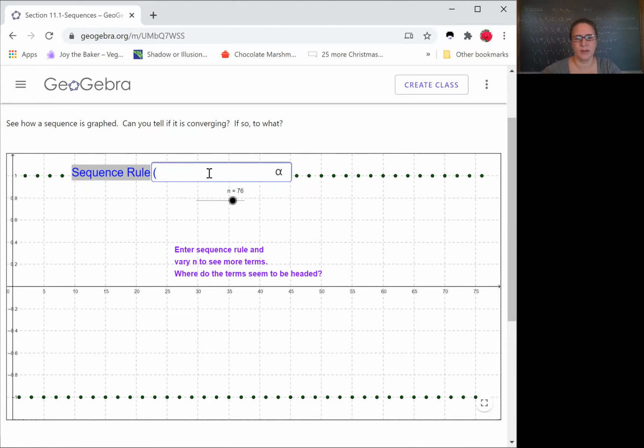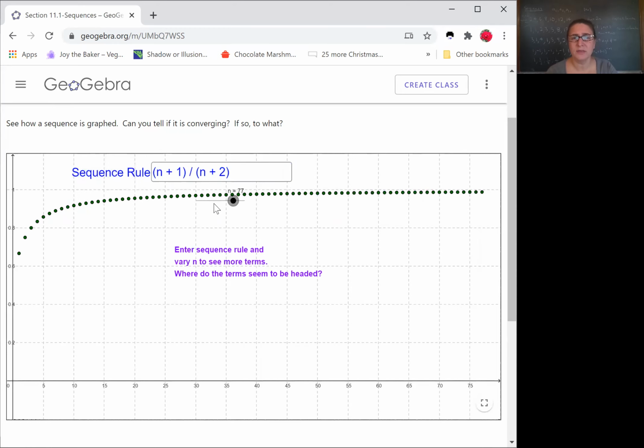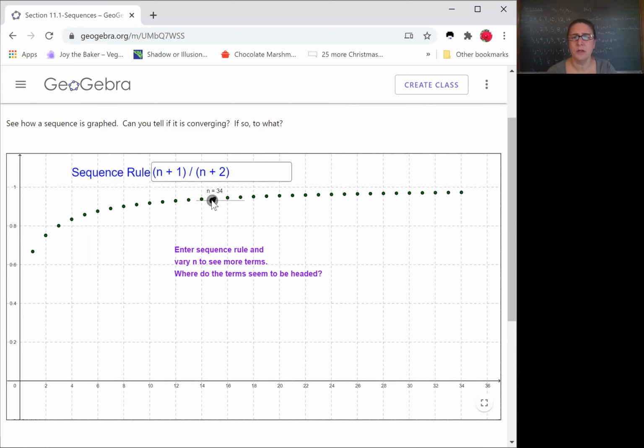What did we have before? We had like n plus 1 over n plus 2. Okay, you can see that that's going to head to 1. Of course, x plus 1 over x plus 2 would head to 1 as well if you had this as a function of x, as a continuous function, right? That's not really surprising.